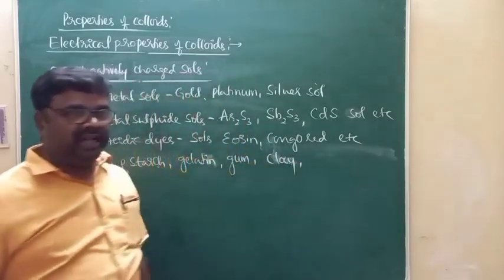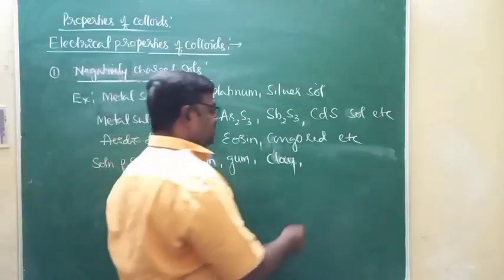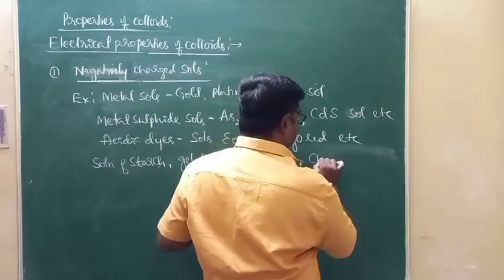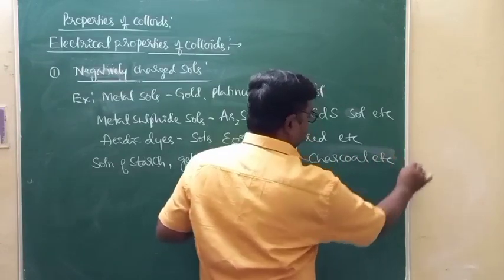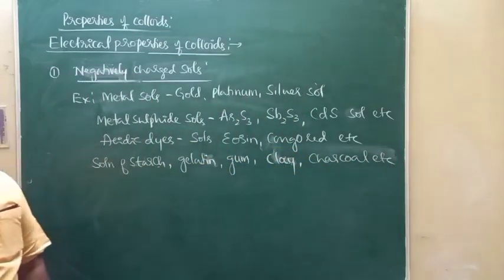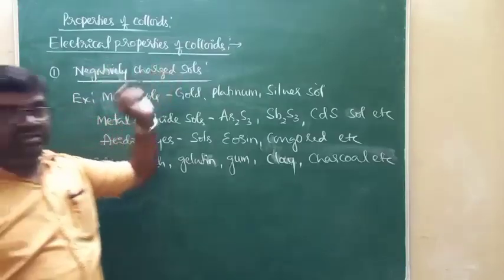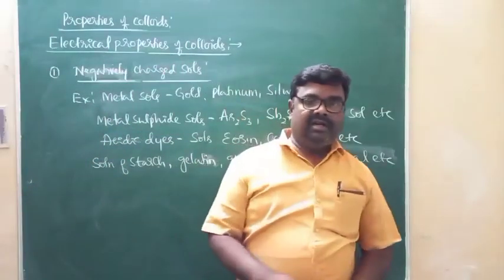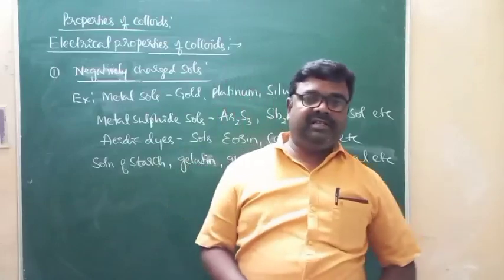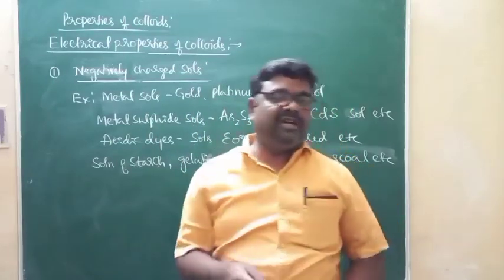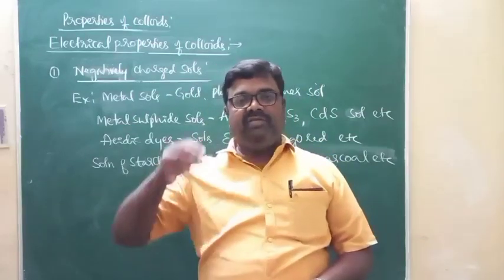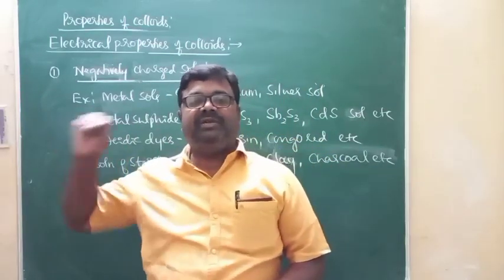Or the sol of charcoal. These are all examples of negatively charged sols. Like that, the dispersive phase particles in colloidal solutions will be characterized by either positive or negative charges. As I said, equal and opposite charges will be present in the dispersion medium.